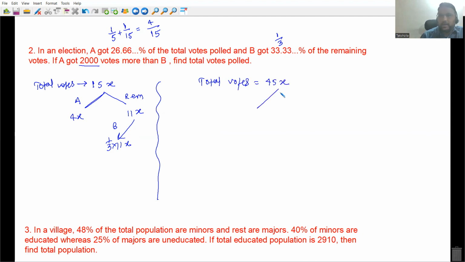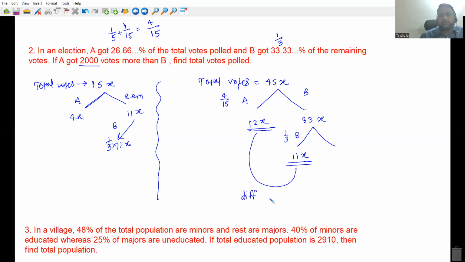Out of these 45x, A will get how much? 4 by 15 of 45x, that is equal to 3x into 4, 12x. How many votes are remaining? 33x votes are remaining, everyone. After that, B will get 1/3, that is 11x. Remaining, leave it, that is not required.